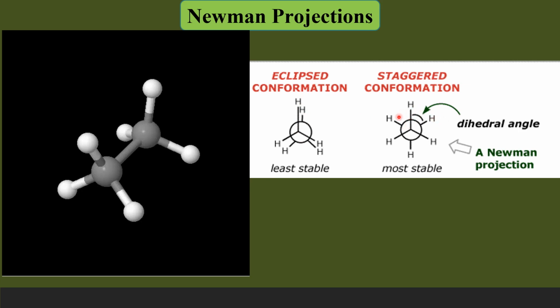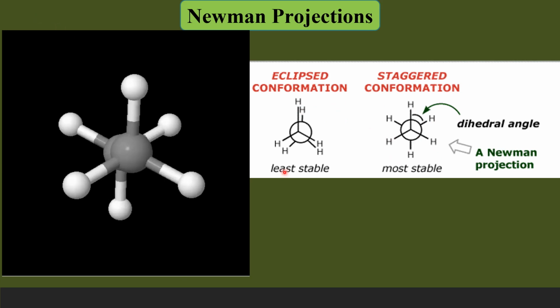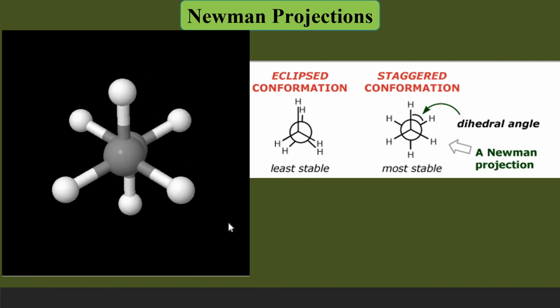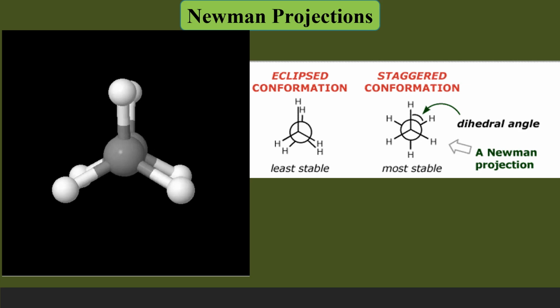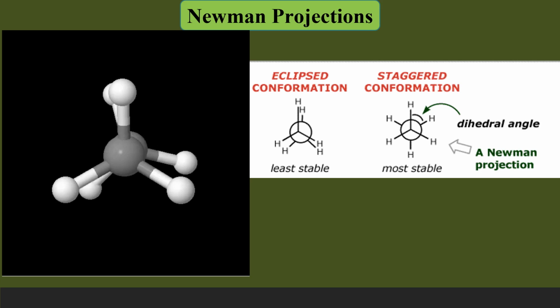And here this is the staggered conformation. What we have done here is we have kept this carbon rigid and we have rotated the backside carbon by 60 degrees, and we have got this staggered conformation. Now with a model we shall see all the conformations of ethane in the Newman projection. This is the Sawhorse projection, where this is the near carbon to the viewer, and this is the carbon at the back.